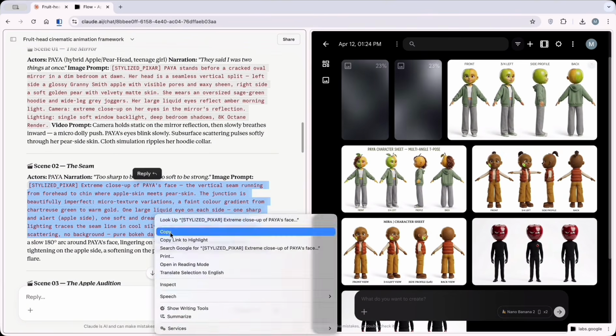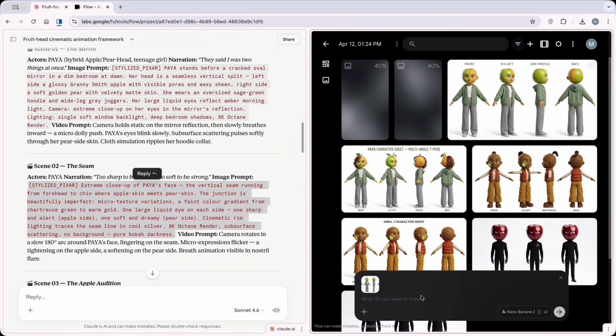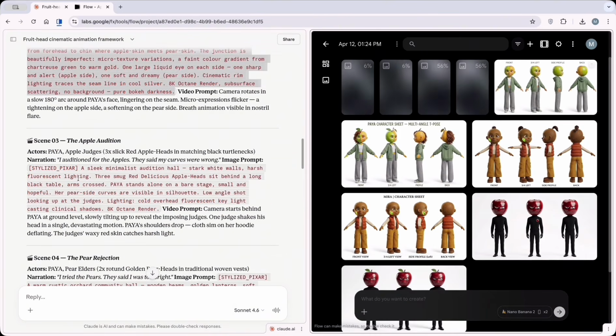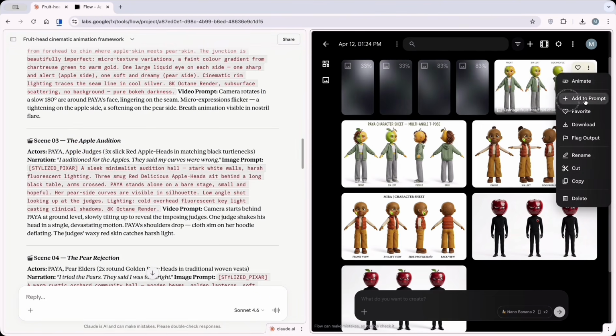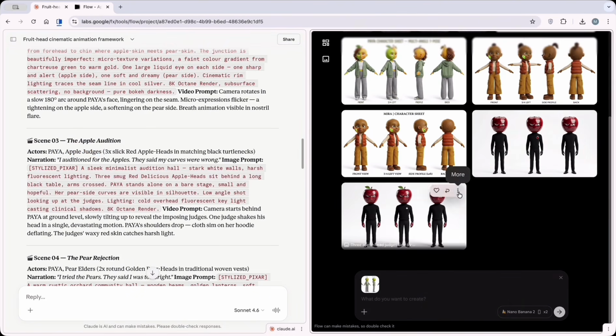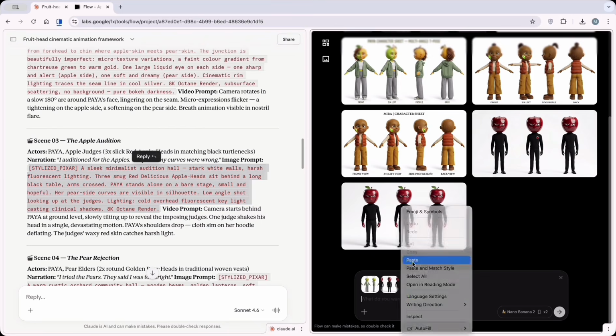While I wait for the first photo to generate, I'll move to Scene 2 and repeat the same steps. After that, it's time for Scene 3, but this one is a little different. In this scene, I have 2 characters, Apple Judges and PAYA, so I'll add both character sheets to the prompt and then enter the final instructions for Scene 3.